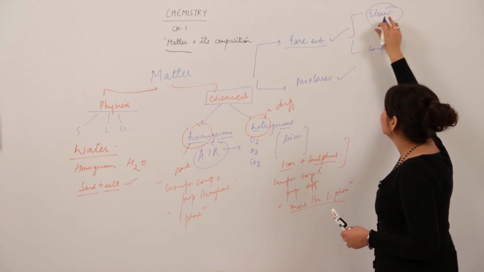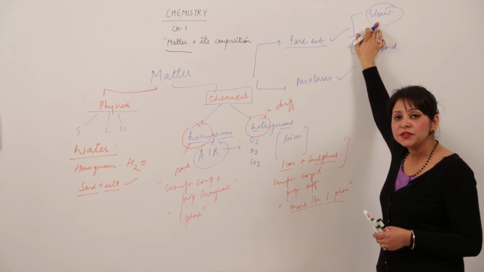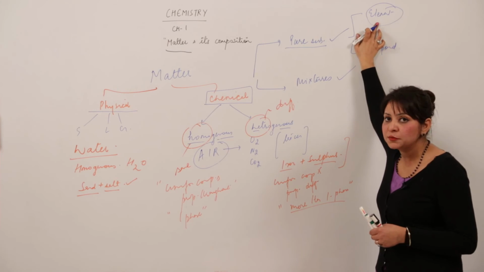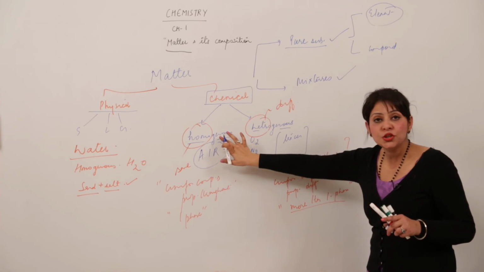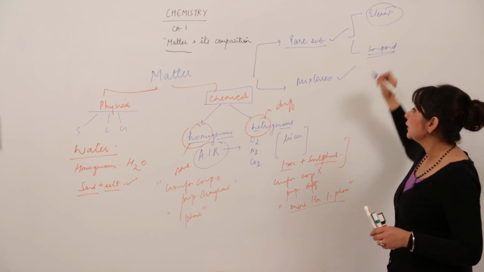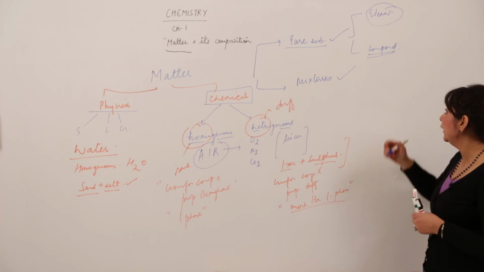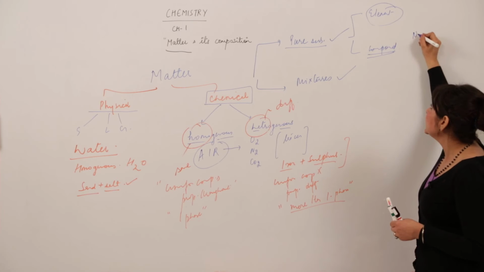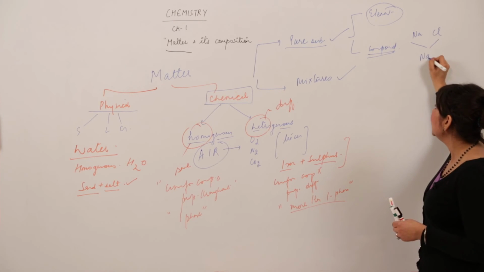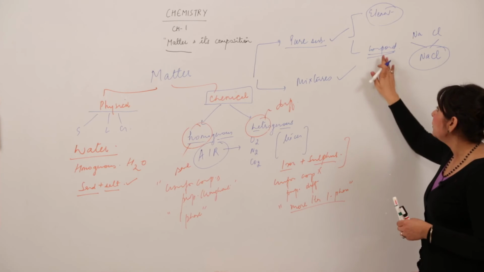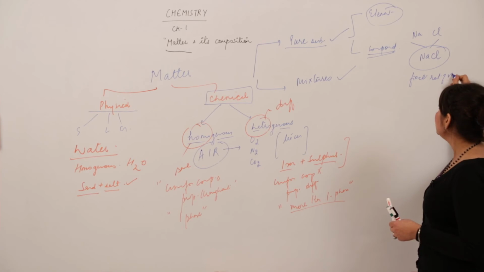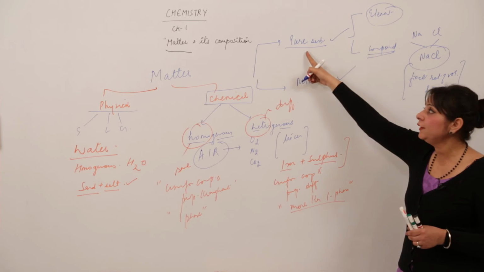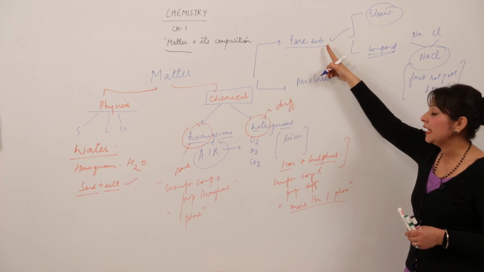So what is an element? An element is a substance which is formed of atoms and cannot be broken down into simpler substances. So that means it exists in only one phase. It is homogeneous. And the compound, as I have already told you in the previous unit, is formed when the elements chemically combine. The compound is formed when the elements combine in a fixed ratio of volume and mass. So element and compound come under the category of pure substance and they are homogeneous.